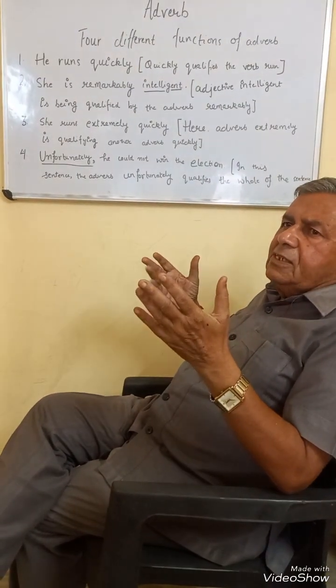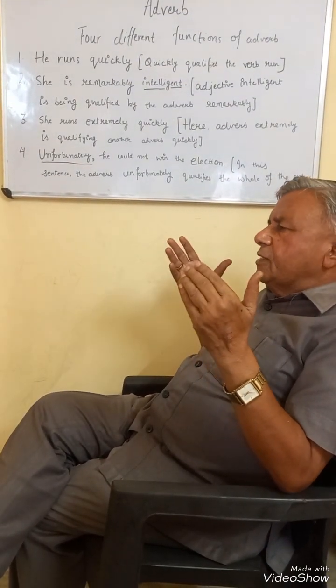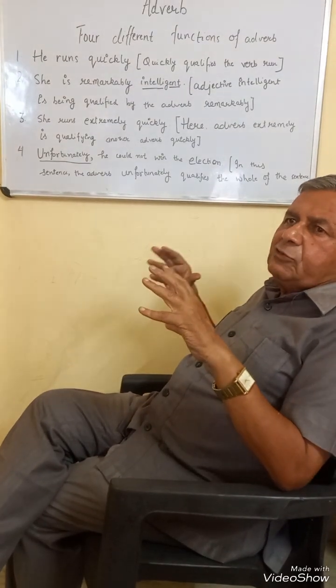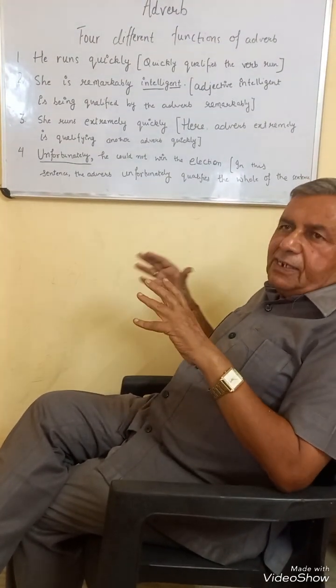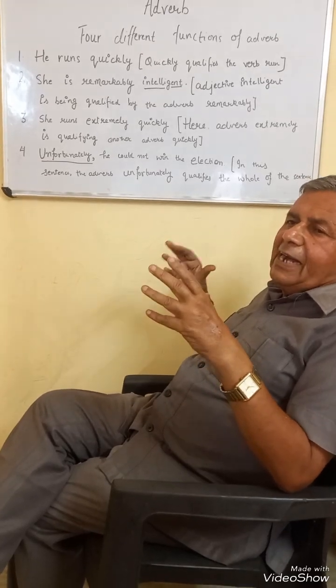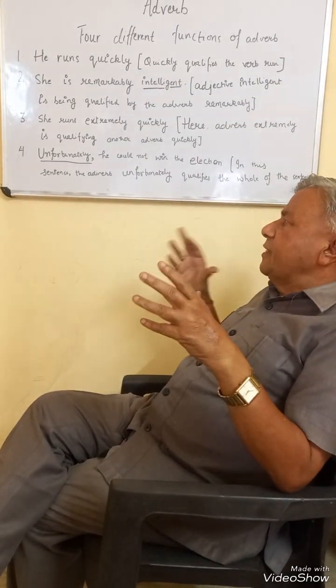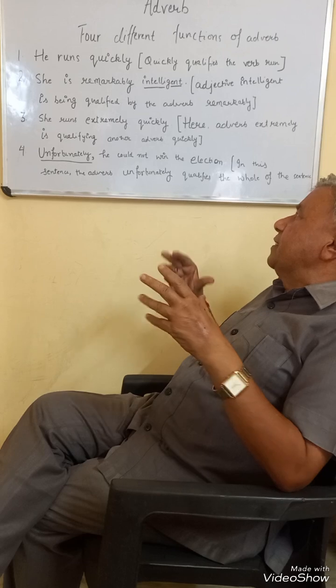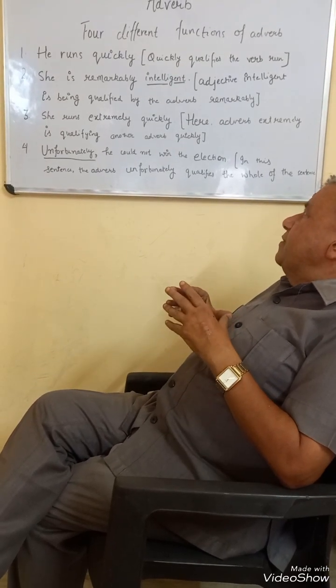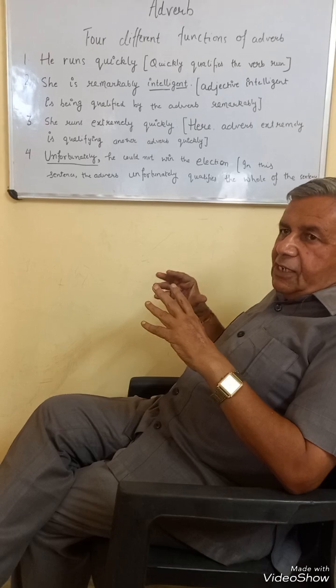Sometimes adverb is used not to qualify adjective or verb but the whole of the sentence. In this case, it is separate from the rest of the sentence and we put a comma after it, and this kind of adverb generally comes at the beginning or at the end of the sentence. Read the fourth sentence. Unfortunately, he could not win the election.